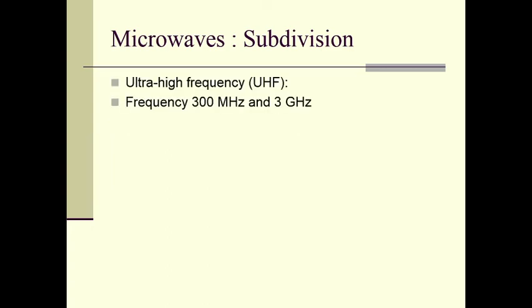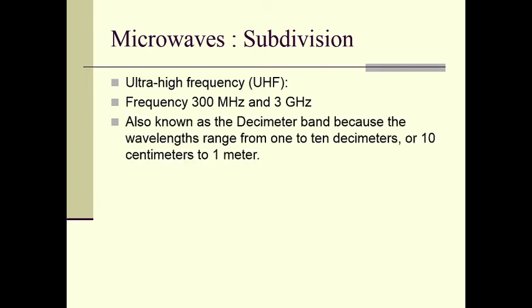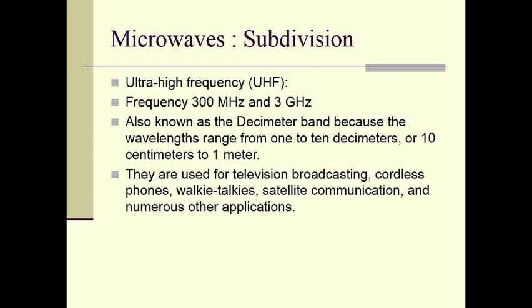Ultra high frequency radiation falls in the frequency range of 300 megahertz to 3 gigahertz. It is also known as the decimeter band because the wavelengths range from 1 to 10 decimeters, or 10 centimeters to 1 meter, right? They are used for television broadcasting, cordless phones, walkie-talkies, satellite communication and numerous other applications.